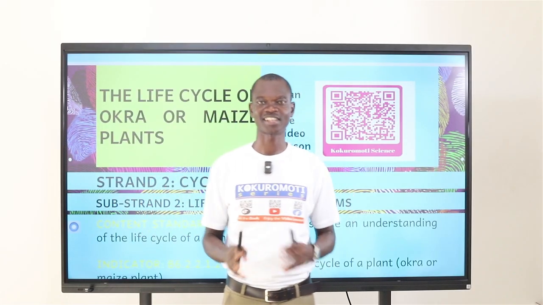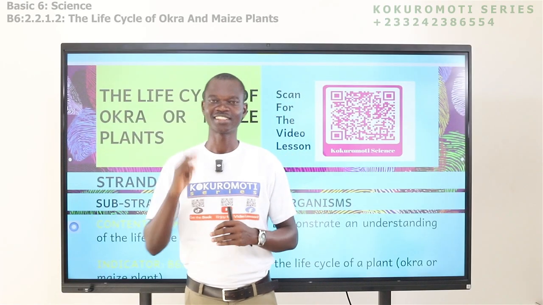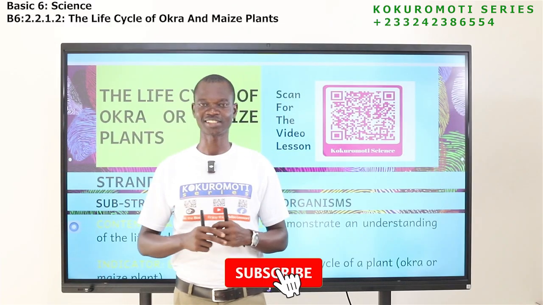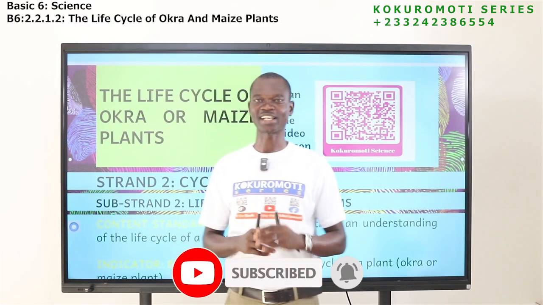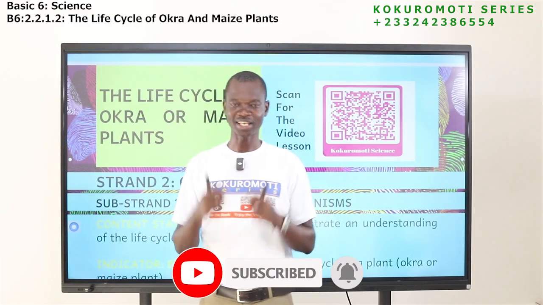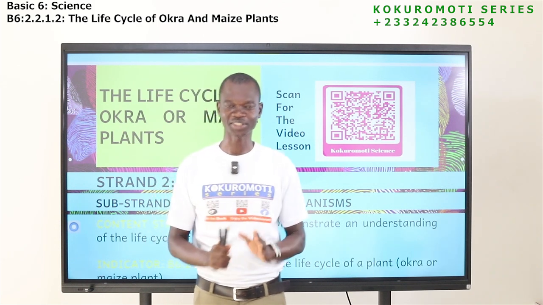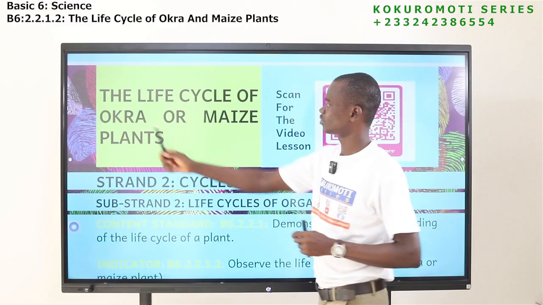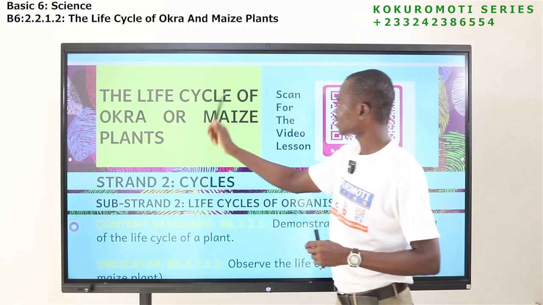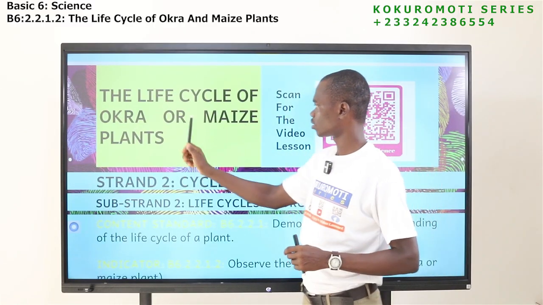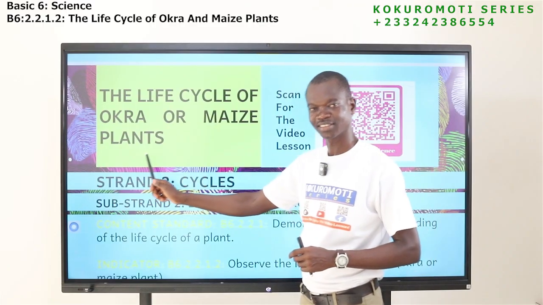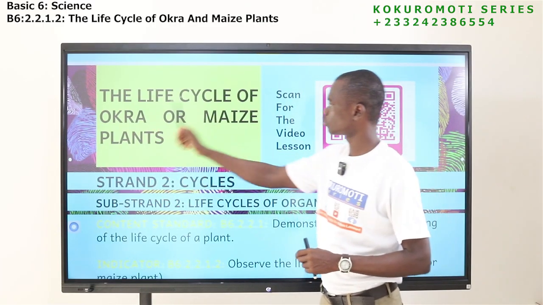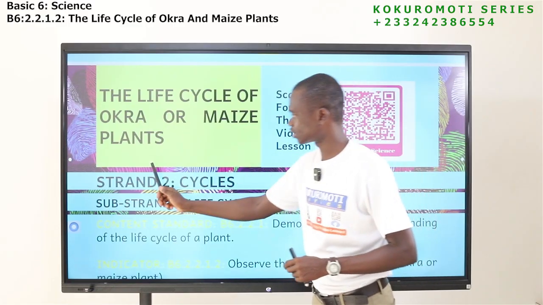So for today we have science. Science for basic 6. So if you are in basic 6, we have a lesson today. Pay attention. Those who are not in basic 6, pay attention because this lesson is very important. What do you have today? Our topic for today is the life cycle of okra or maize plants. The life cycle of okra or maize plants.